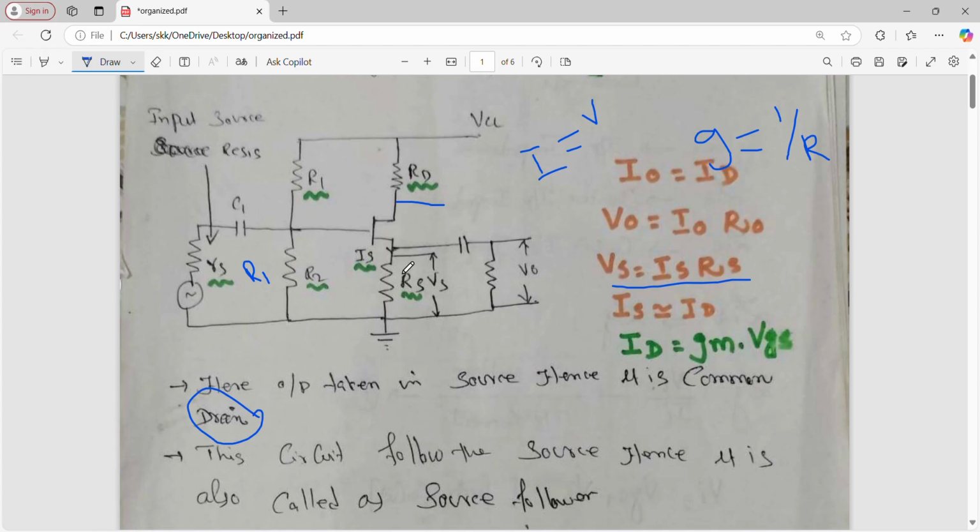See here, in this, the device is not directly connected to the ground. The device is connected through the resistor. Yes, this is your device. This device is not directly connected to the ground. This device is connected to the ground via this resistor. Therefore, in the small signal model the JFET is also not connected to the ground, it is connected to the resistor. Okay, now see.